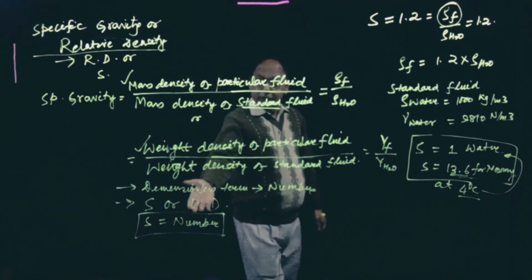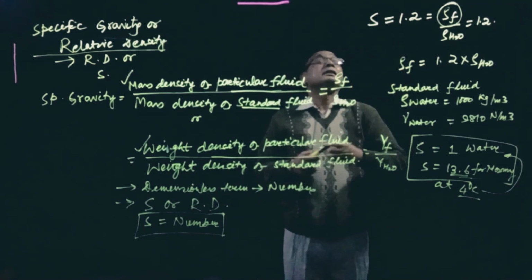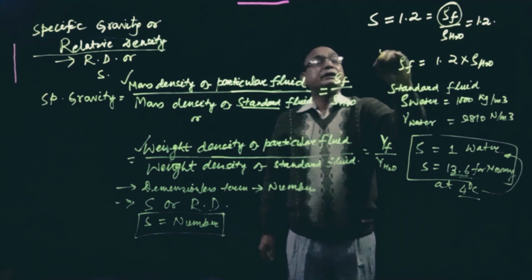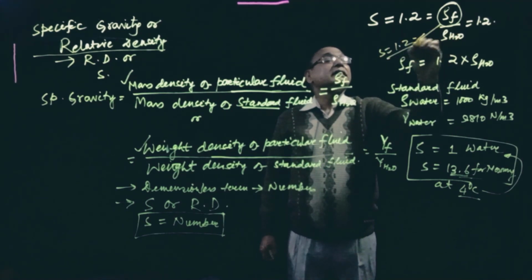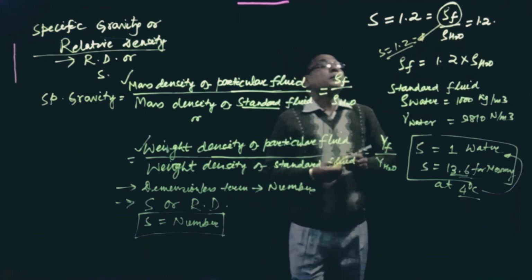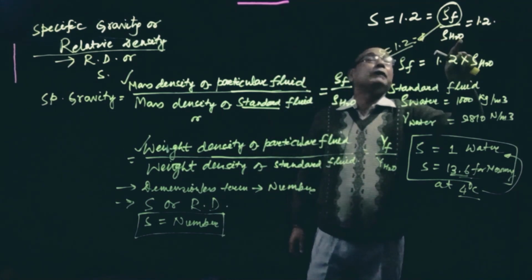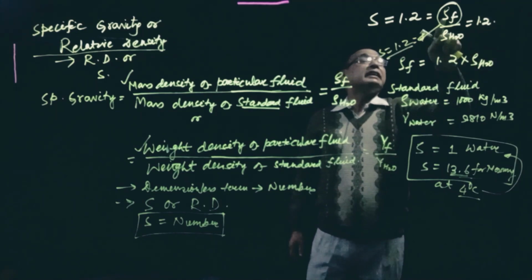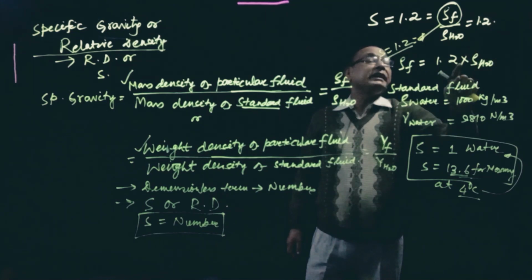Now let us see the significance of this. Suppose the specific gravity is 1.2. That means the mass density of the fluid by the mass density of the standard fluid, water, is 1.2. That means that fluid's mass density is 1.2 times greater than the standard fluid.